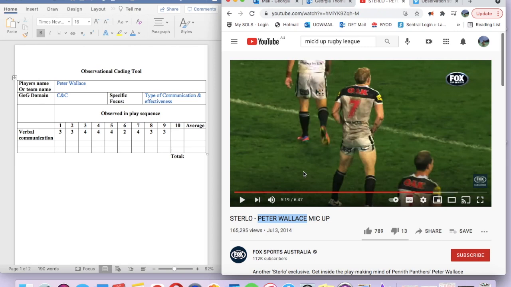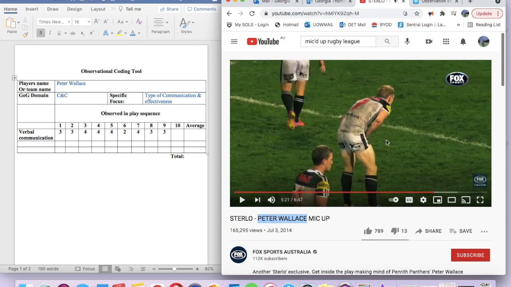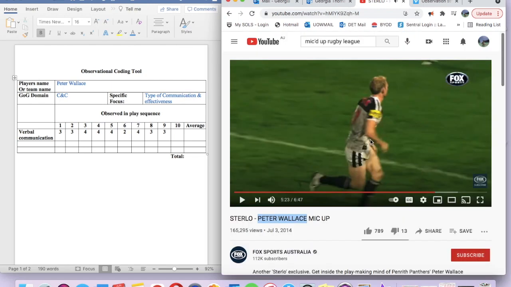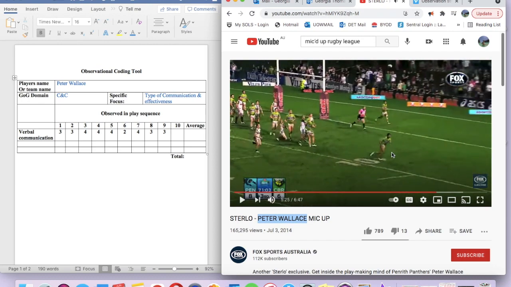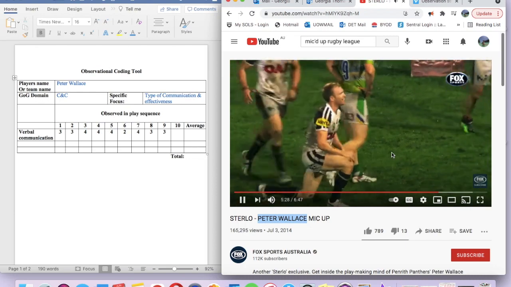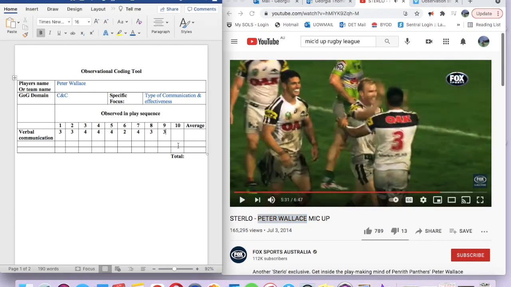Last one here, he's on the line with possession and we'll just have a listen. "Yes, Cammy!" So he says, yes, Cammy, talking to the hooker. He also said, hot, which is usually a communication that he is demanding the ball. So that's an action statement. He receives the ball, puts the kick in for the winner to score. Alright, so we would give that a 4.